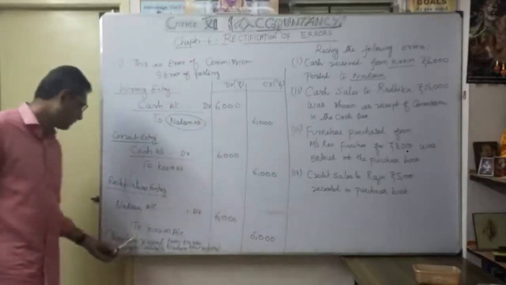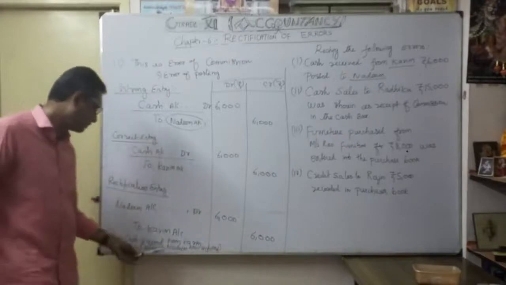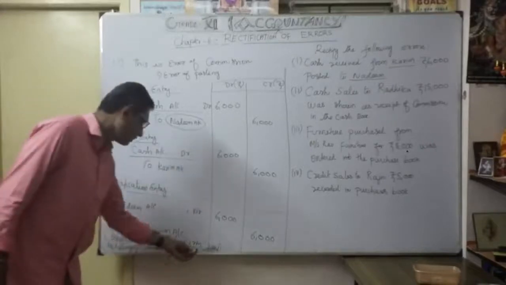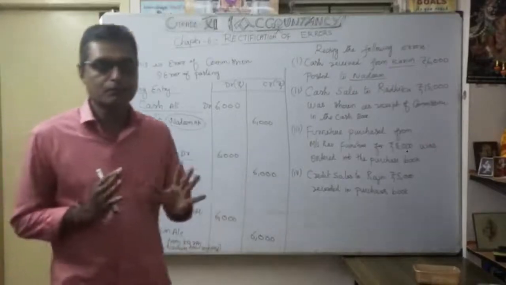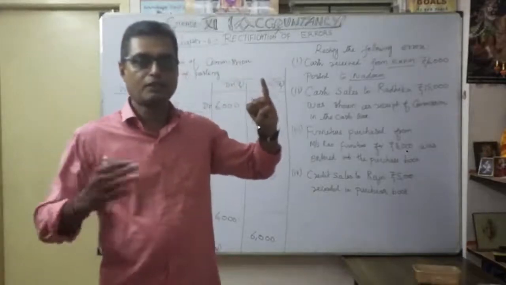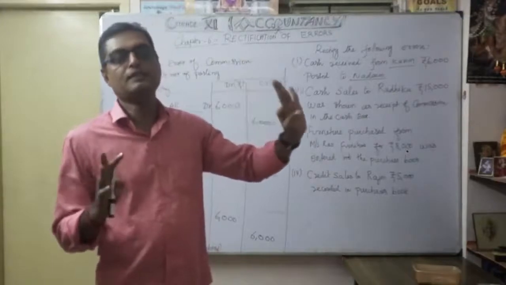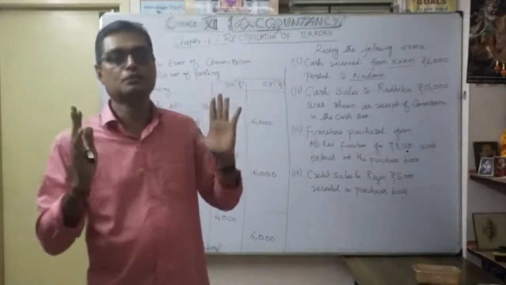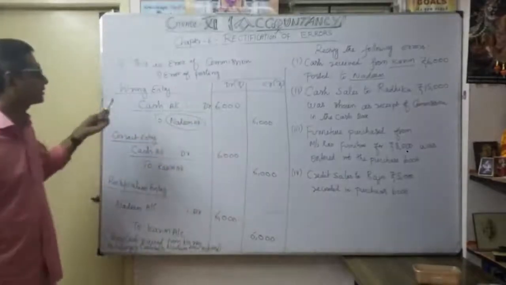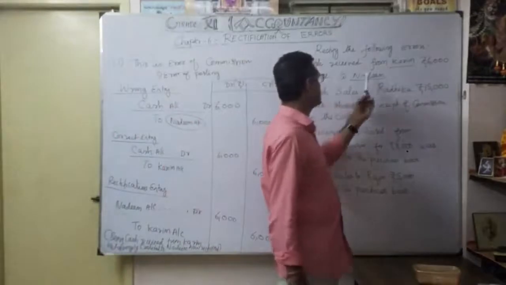Again, the rectification entry: Nadeem account debit 6,000 to Karim account 6,000. Narration being cash received from Karim account, but wrongly credited to Nadeem, now rectified. So narration is very important. You want to pass three entries. First, the wrong entry, what the mistake actually was. Then the correct entry. Then the rectification entry. Only then can you clearly understand the effects of rectification. Now you have understood the first transaction.